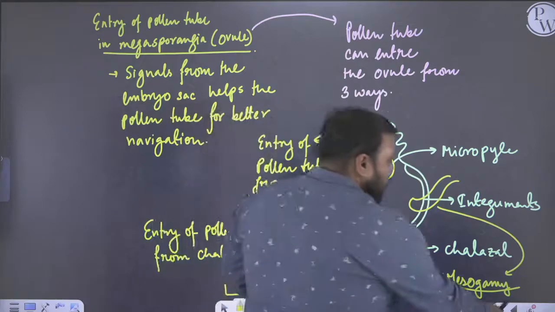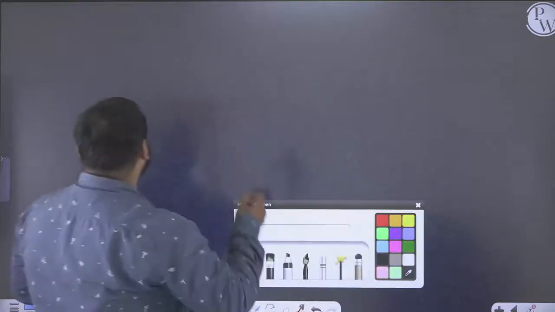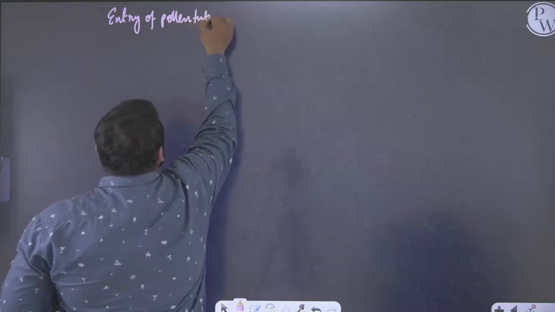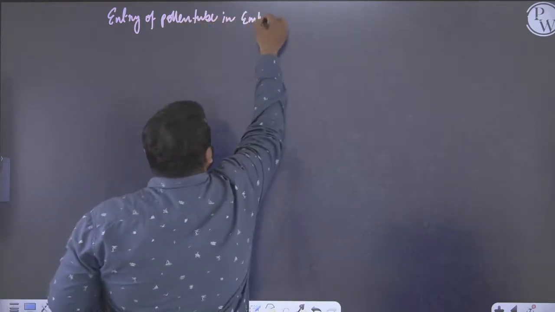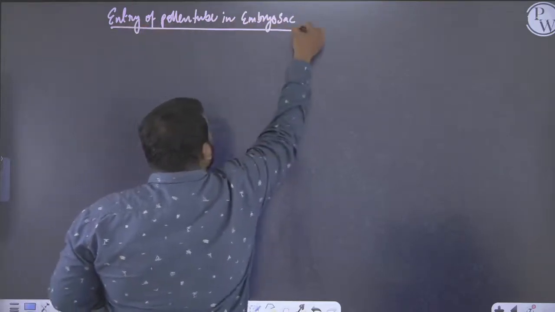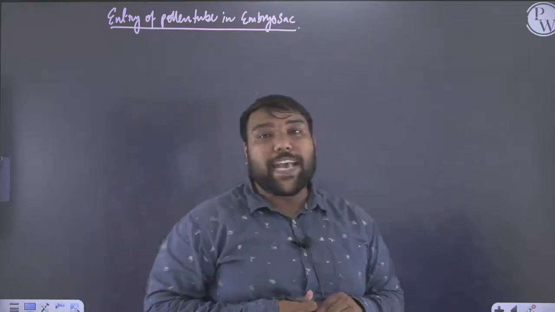Up next, guys, we are going to discuss about the entry of pollen tube into the embryo sac.